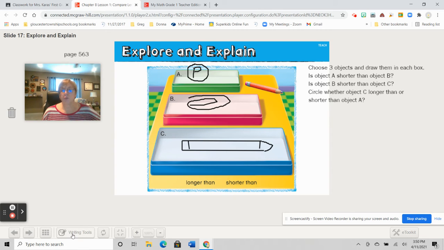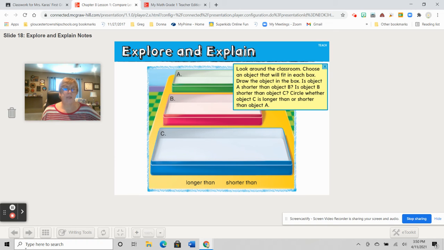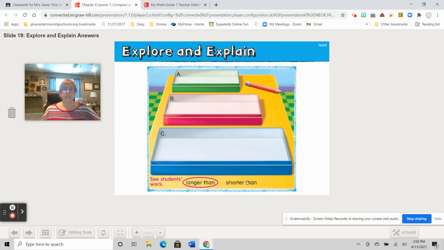Now here's the question. They want us to circle whether object C is longer than or shorter than object A. All right, so think about that. Is object C longer or shorter than object A? Circle your answer and come back to check it. That's right. If you chose longer than, you are correct. It is longer than, okay?